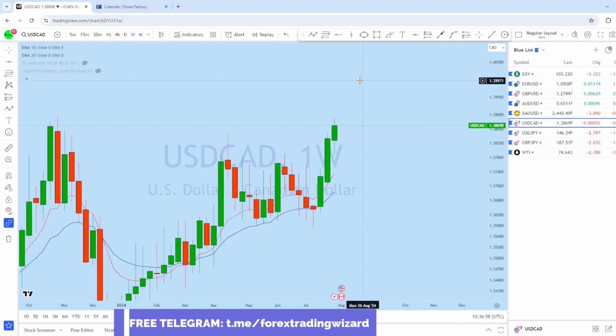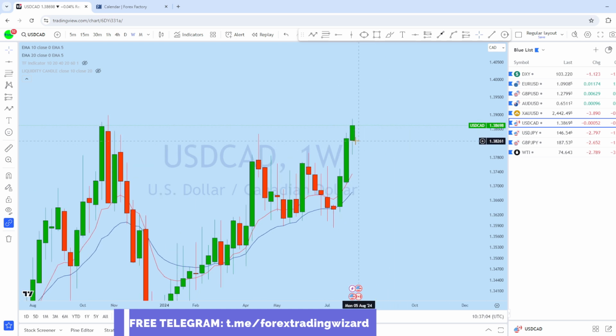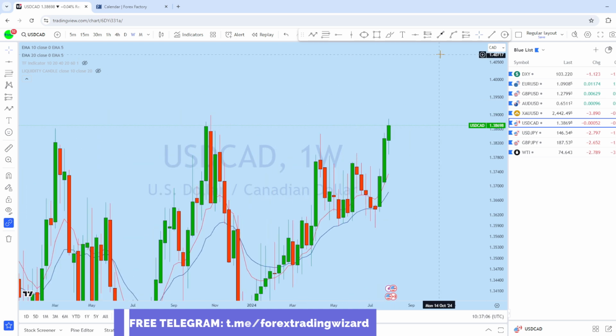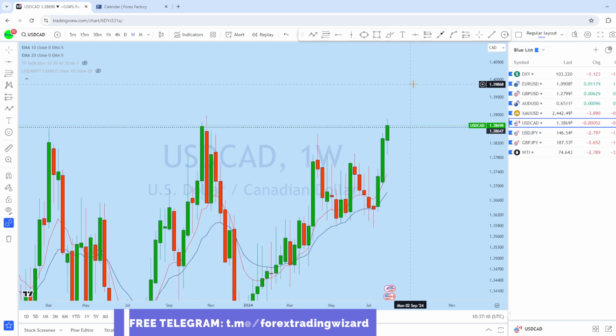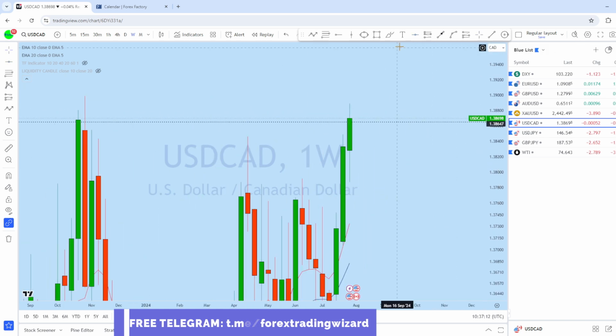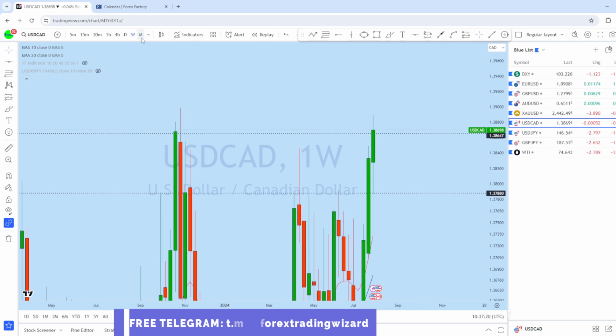And if we look at the weekly perspective, dollar CAD has formed a bullish candle, but at the same time the price is approaching this significant level of resistance. And I think that this week we might see the price try to break the low to this support level before it bounces back to the upside.